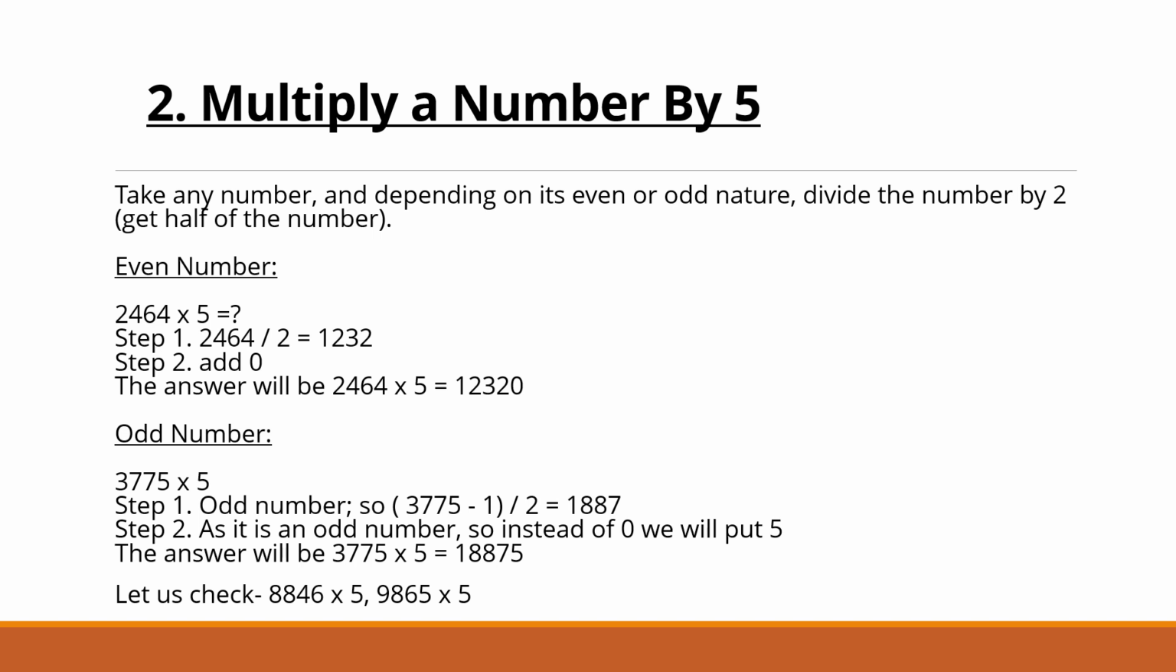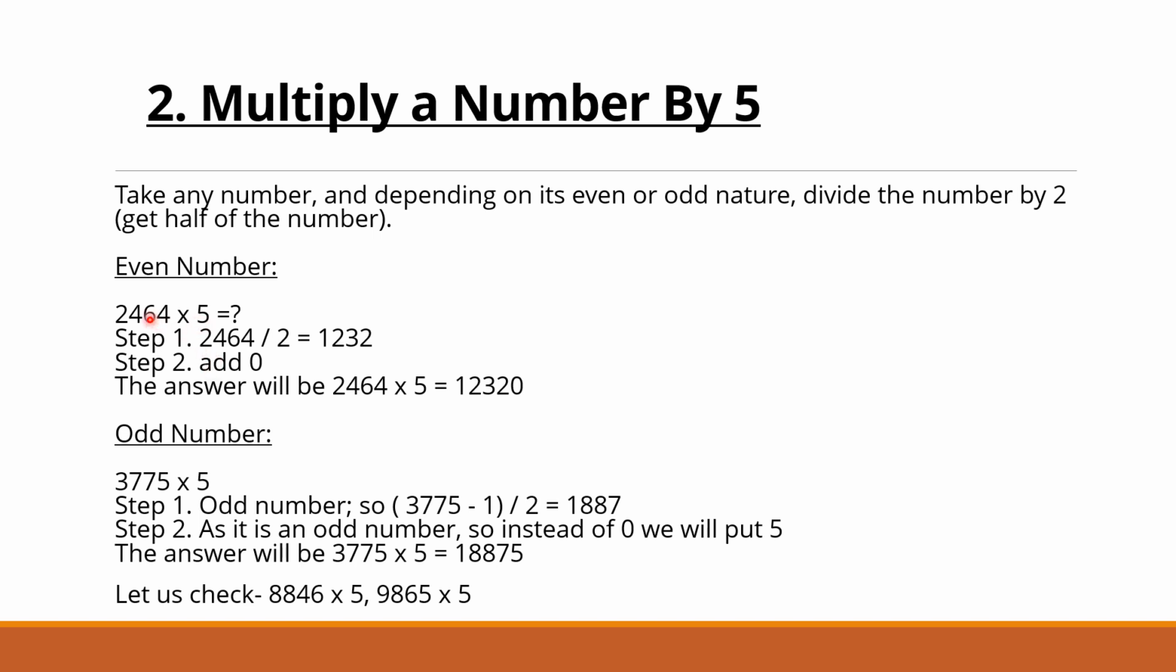What is the next trick? We have to multiply a number by 5. When we have to multiply a given number by 5, we are having two types of number, even and odd. When we have to multiply it by 5, we are having two options, whether the number is even or whether the number is odd. Just see, when we are having the even number, in that case, what we need to do. Okay, just see what the number is. 2464. It needs to be multiplied by 5.